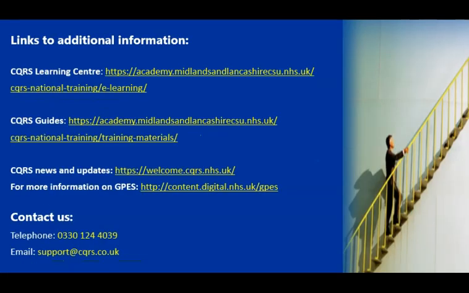Note that some links for additional information are displayed. You can also find additional training resources in the CQRS Learning Center. The Online Courses tab contains more in-depth training modules for both commissioning organizations and service providers. The Job Aids and Tutorials tab contains simulation tutorials that demonstrate the specific steps required to complete common and/or critical CQRS tasks and job aids, providing key learning points and steps for common and/or critical CQRS tasks. And finally, you can view, print, or download the CQRS User Guide directly from the CQRS system itself.